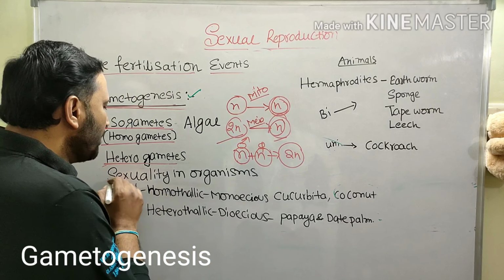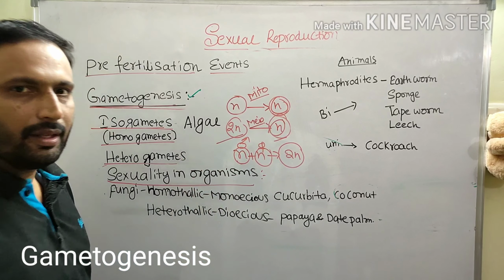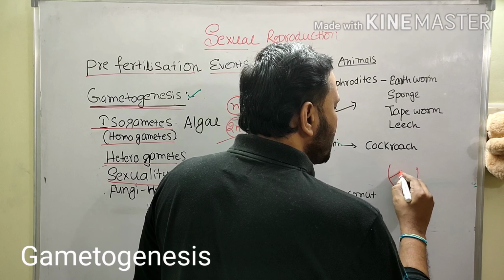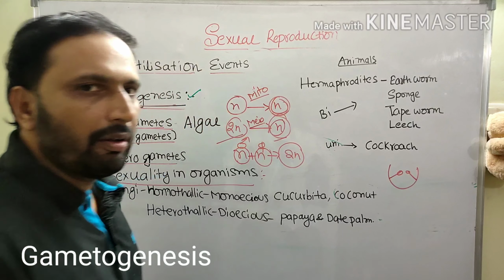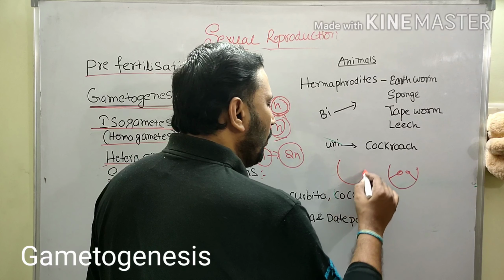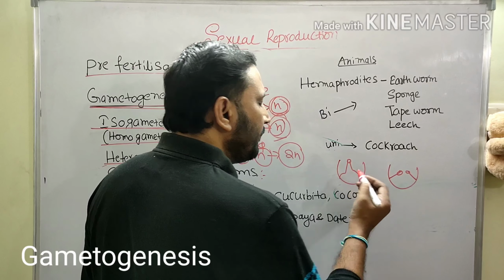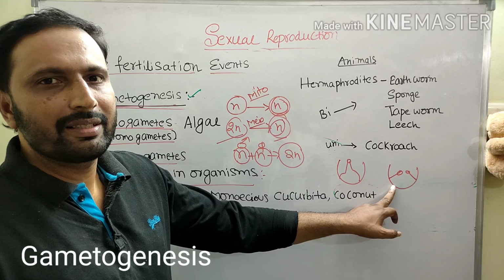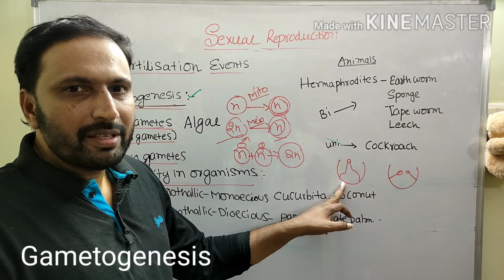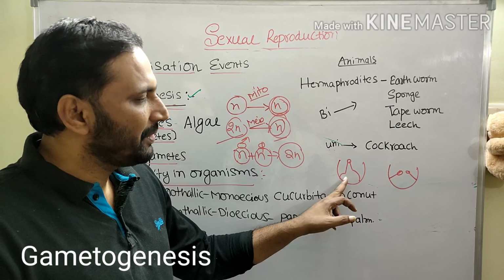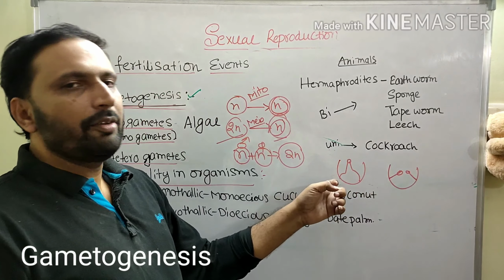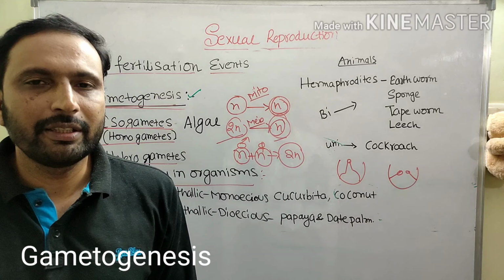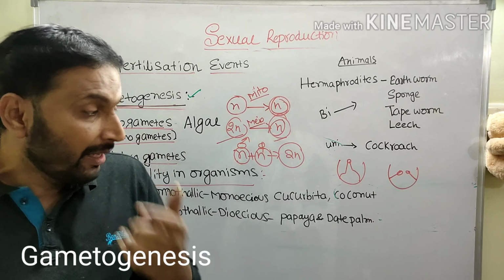Now we are going to sexuality in organisms. If only stamen is present, that flower is called a male flower. If only gynoecium is present, that is a female flower. If only stamen, staminate; whereas if only carpel or gynoecium is present, that is called pistillate. So this is the male flower, this is the female flower. If only male flowers are present, that plant is a male plant. If only female flowers are present, that plant is a female plant. Okay, it means there is a clear-cut distinction.